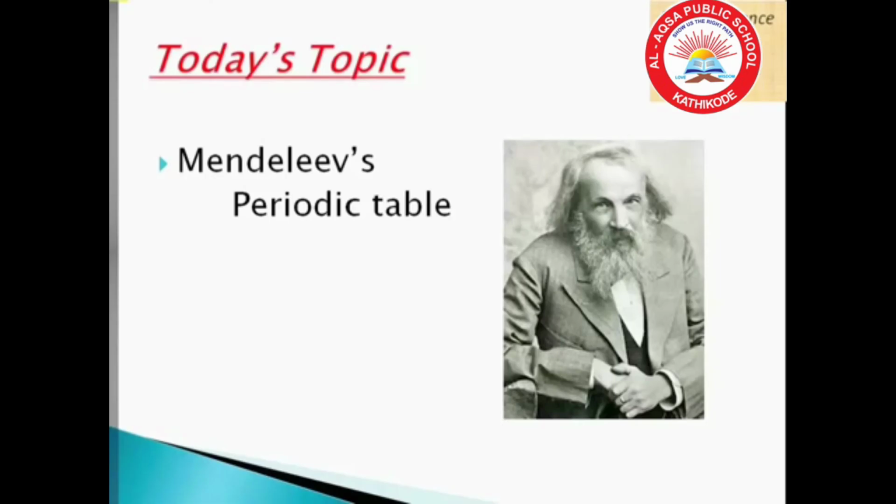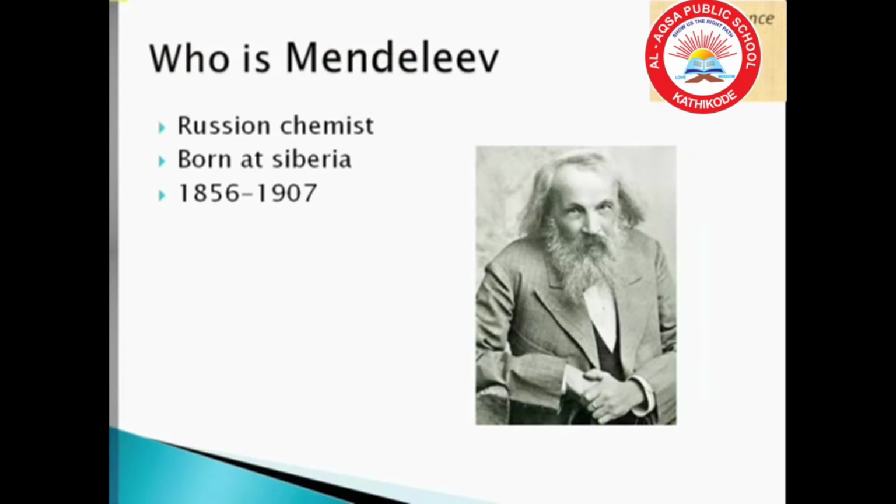Today's topic is Mendeleev's periodic table. Even after the rejection of Newland's law of octaves, many scientists continued to search for a pattern that correlated the properties of elements with their atomic masses. The main credit for classifying elements goes to Mendeleev, a Russian chemist. He was born in Siberia.